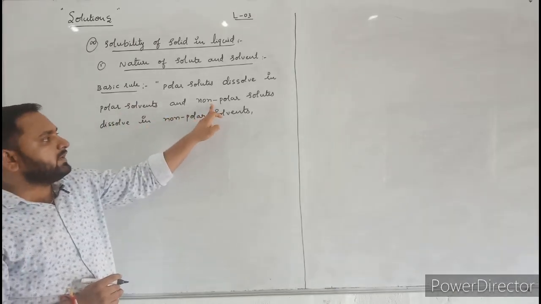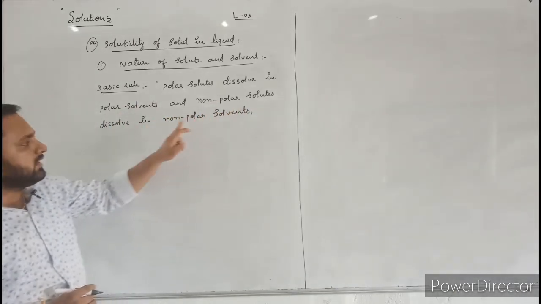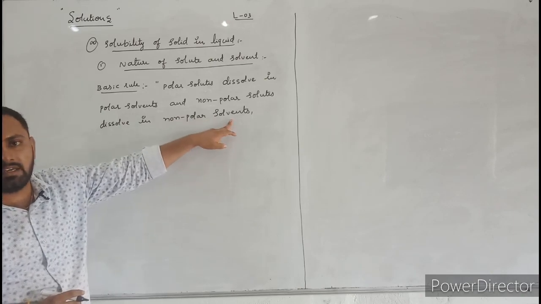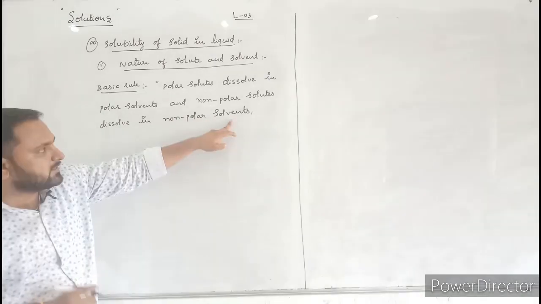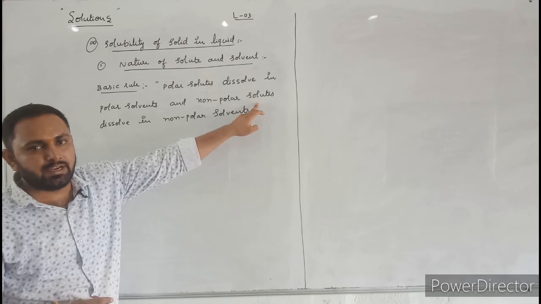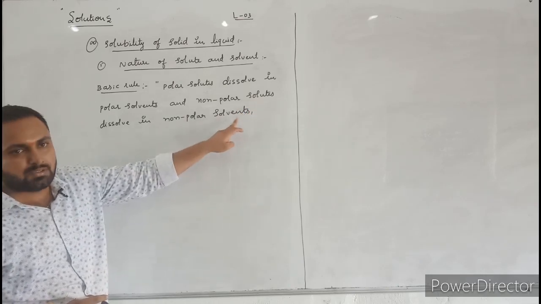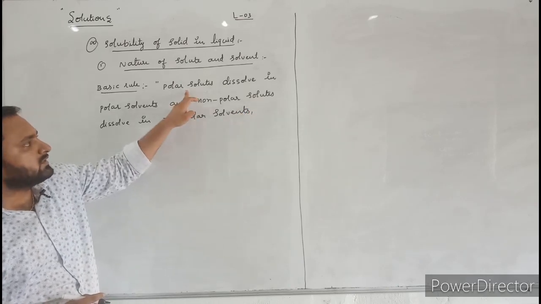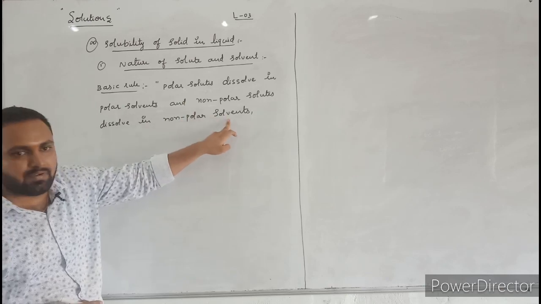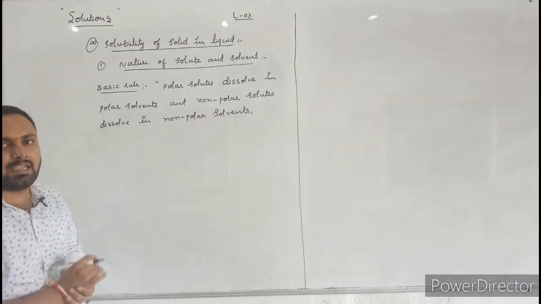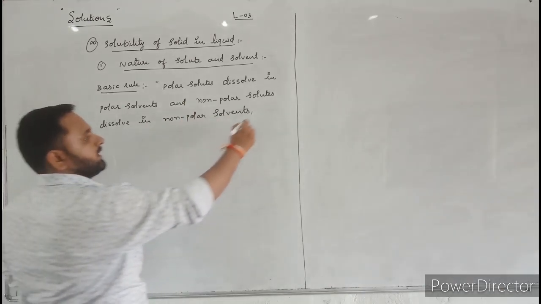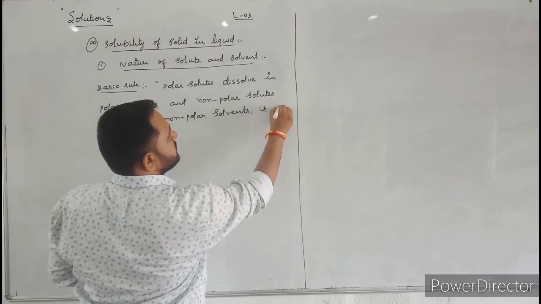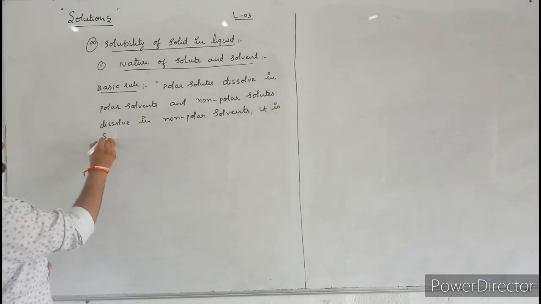Also between non-polar solutes and non-polar solvents there is a strong interparticle attraction. That's why non-polar solutes dissolve in non-polar solvents. Between polar solutes and non-polar solvents there is a less interparticle attraction.